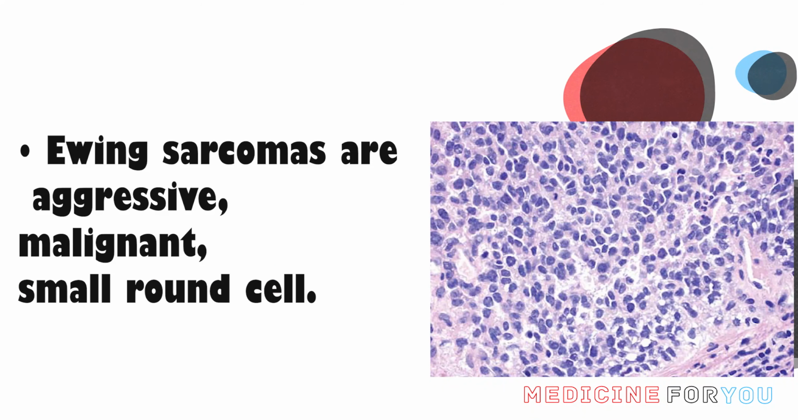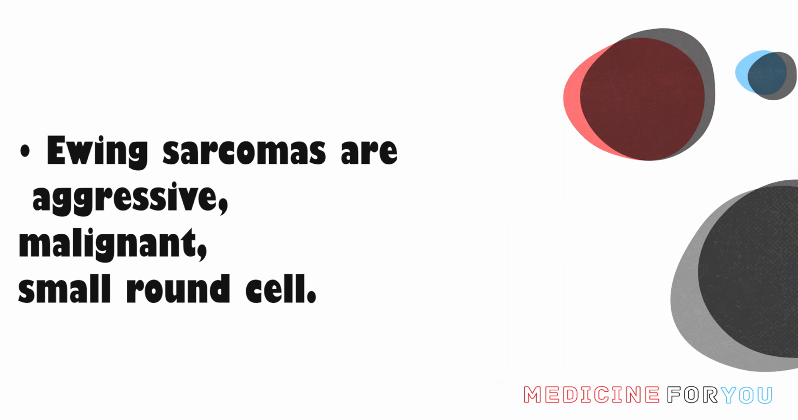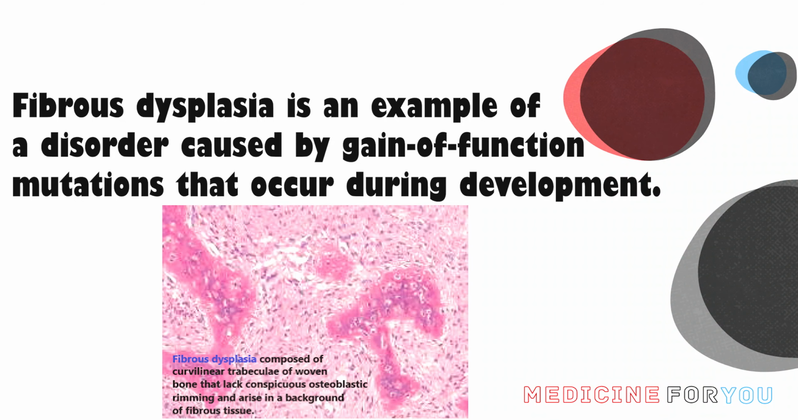Ewing sarcomas are aggressive, malignant, small round cell tumors. Fibrous dysplasia is an example of a disorder caused by gain-of-function mutations that occur during development.